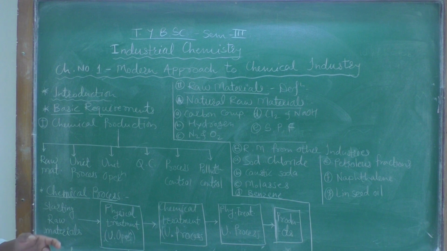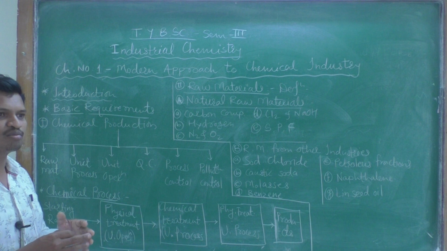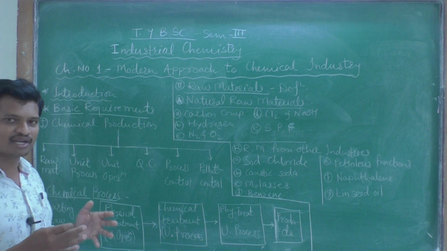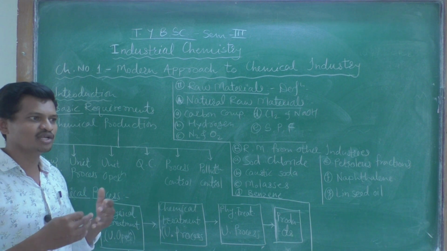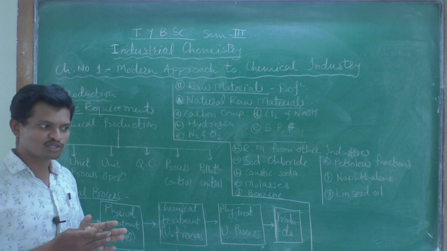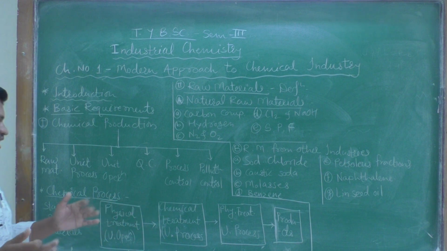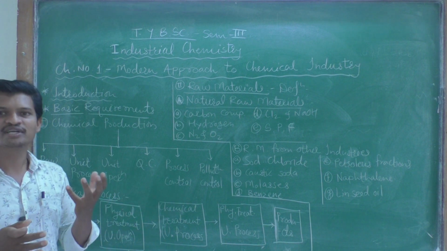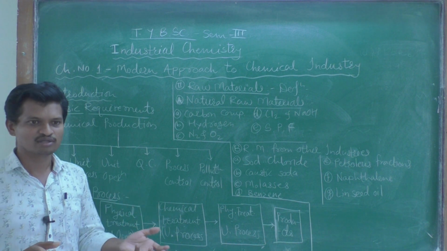Okay, so any process is designated as a unit process. For example, we are doing a purification, or we are doing a separation. In a particular chemical reaction, if two products are forming simultaneously, we call it a parallel reaction. If the two products are forming simultaneously, then one is our desired product and one is our side product.